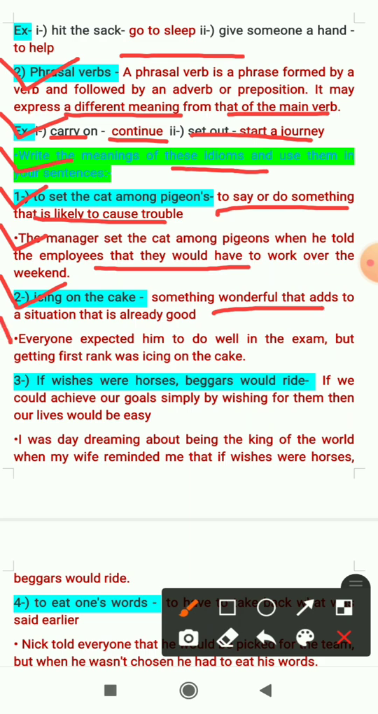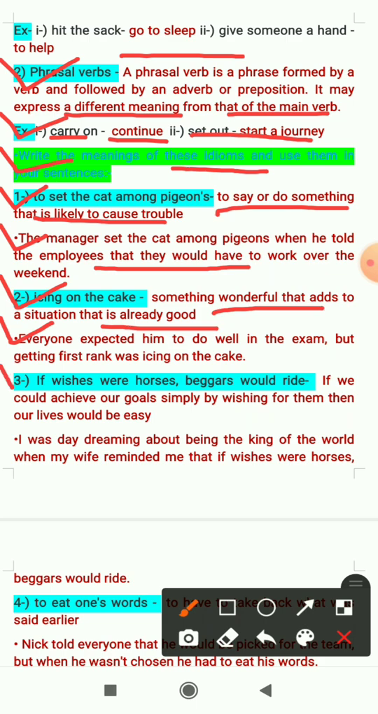The sentence we have made: everyone expected him to do well in the exam, but getting first rank was icing on the cake. That means it was already good because everyone expected him to do well in the exam, but when he got first position, it was icing on the cake.